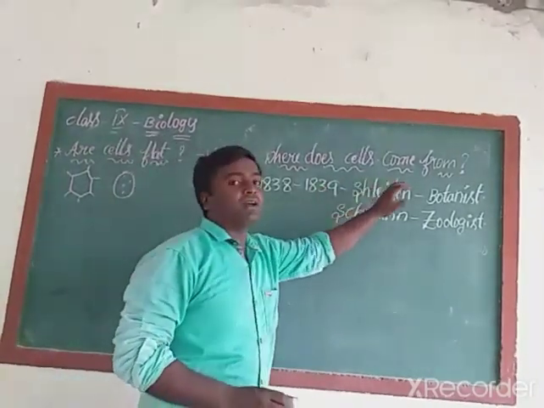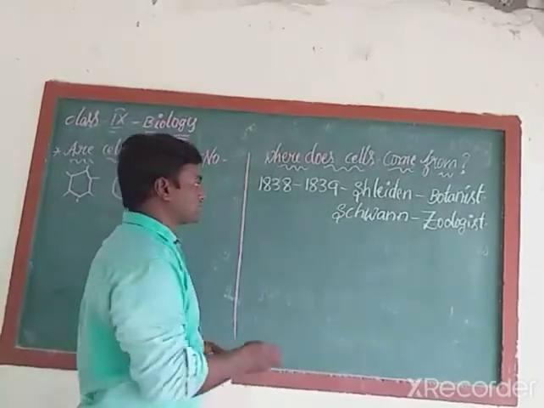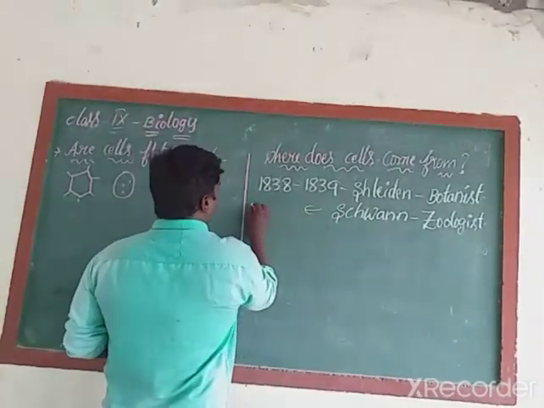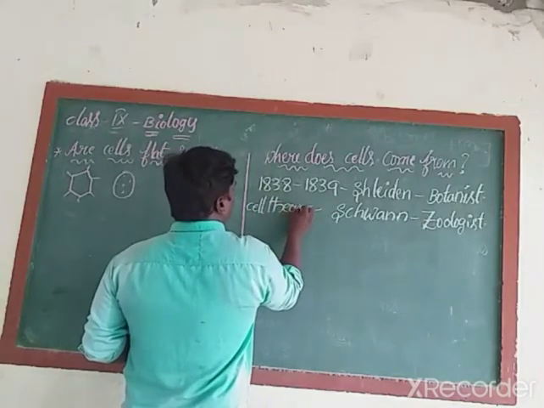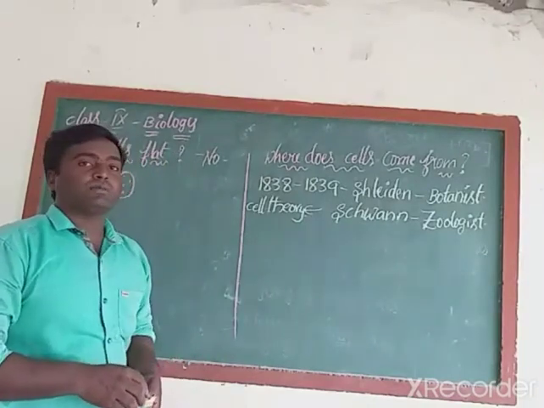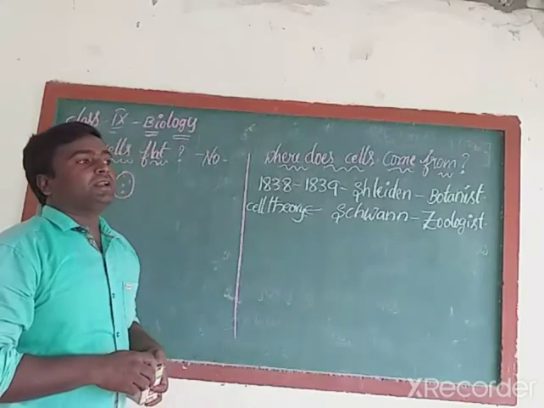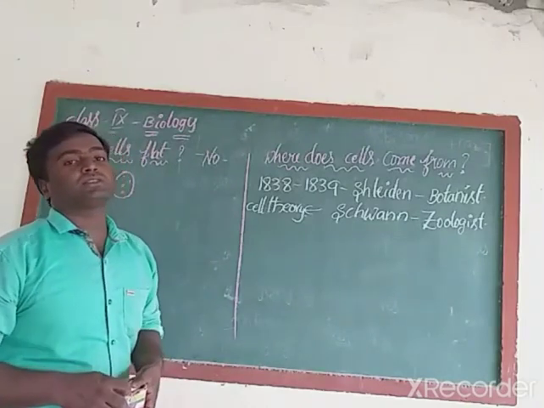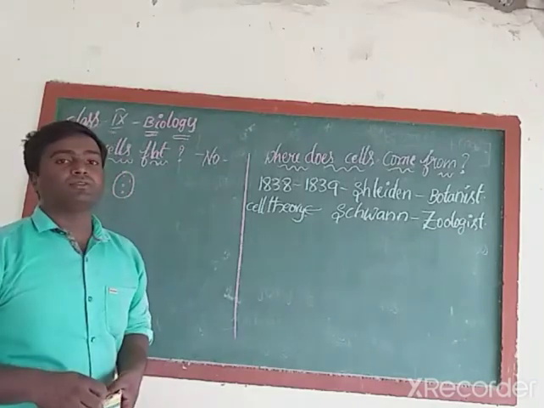Here Schleiden, a botanist. Schwann, a zoologist. Both proposed a theory. That theory is called cell theory. What did they propose? Cell theory. In that cell theory, they explained everything about the cell, even though they didn't explain how the new cells were formed. They failed to explain how new cells are formed.